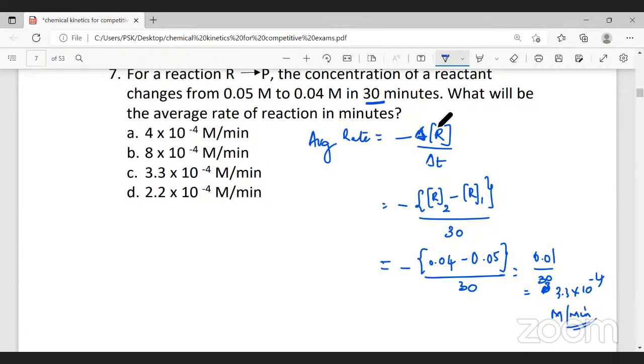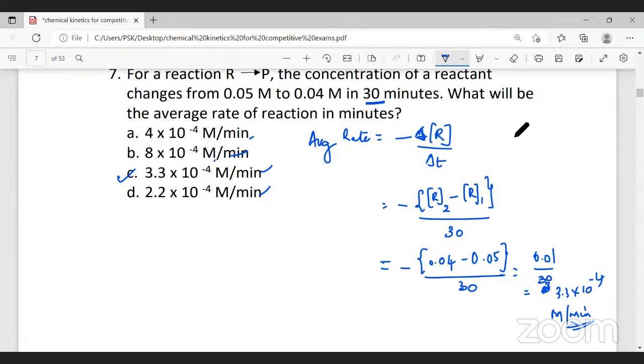Time they've given in minutes here, so we will also take time in minutes. And you can see in the options also they've given it in terms of minutes. Therefore, we will retain the time in terms of minutes itself. If in the options they've given time in seconds, then you have to convert minutes into seconds. Now for this question, the answer is option 3, 3.3 to the power minus 4. Simple problem. Did you understand this?